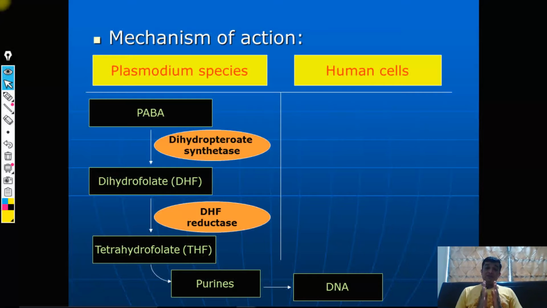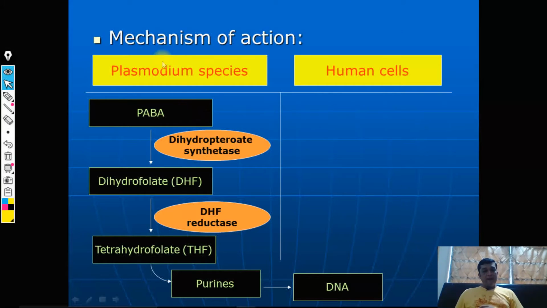That is why it is not a cidal action, it is a static action if used individually. For example, if I inhibit dihydropteroate synthetase with sulfonamide, sulfonamide produces static action, it does not lead to cidal action, because we are just inhibiting the protein synthesis pathway, that is all, nothing else. But if you sequentially block both of these enzymes, then it leads to a synergistic action and then it produces a cidal action. So, that is a very important mechanism.